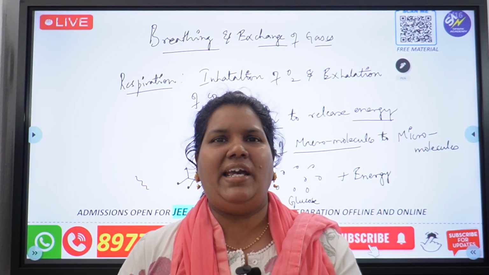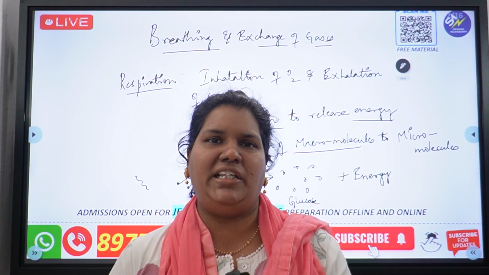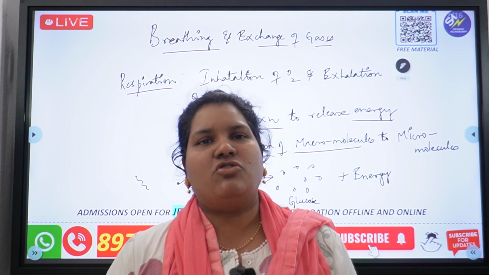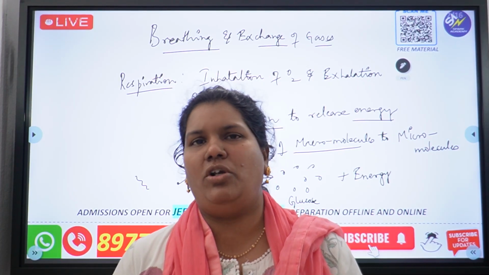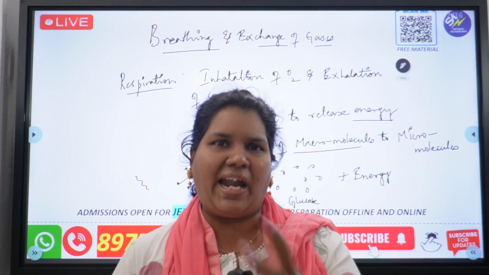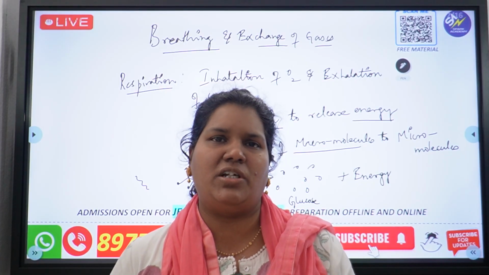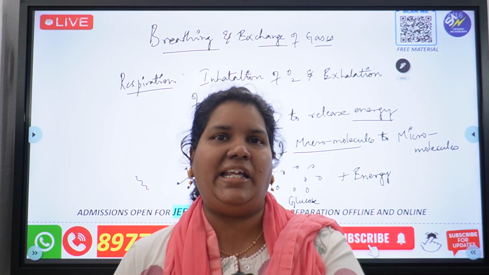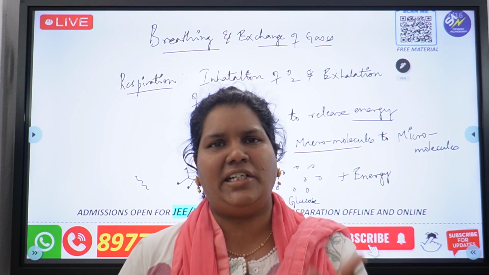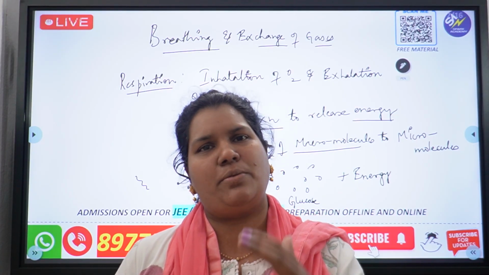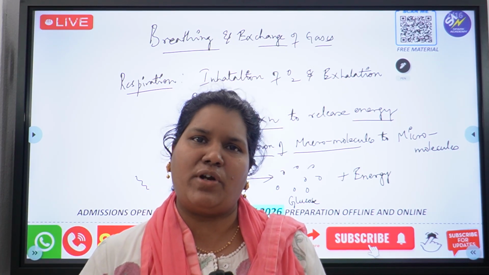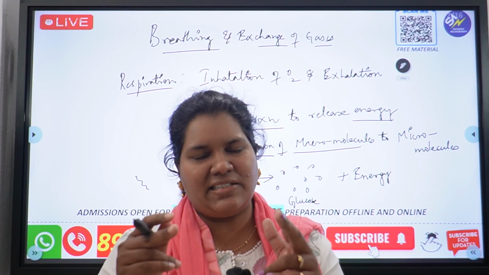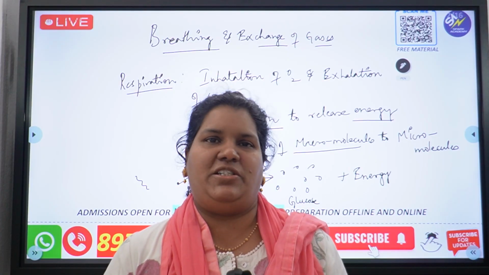So now you see, why are we respiring? Why are we breathing? For two things: for oxygen, so that this oxygen can be used for breaking down of macromolecules. So we can use the word catabolic process, and we can also use oxidation of food material. Oxidation means breaking down of food molecules in the presence of oxygen, as well as taking the carbon dioxide from the tissues to outside. That is the main purpose of respiration.